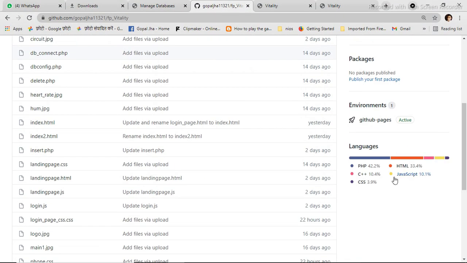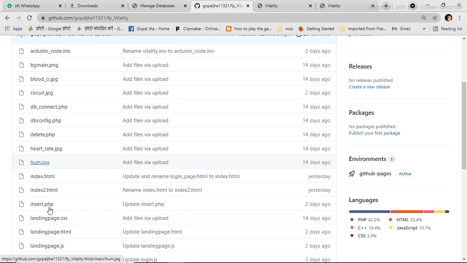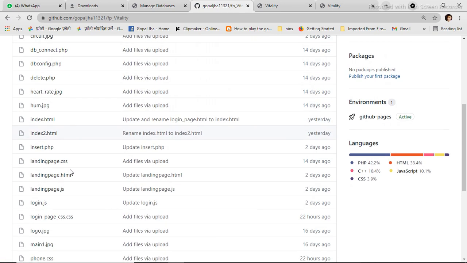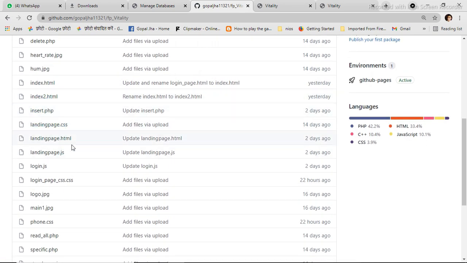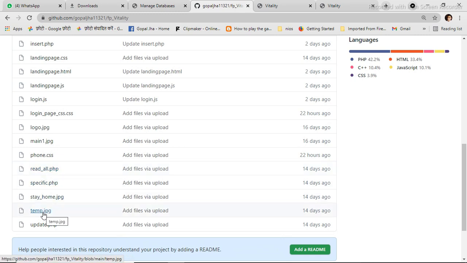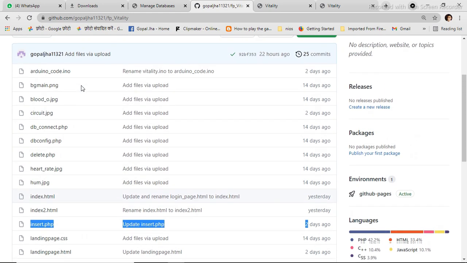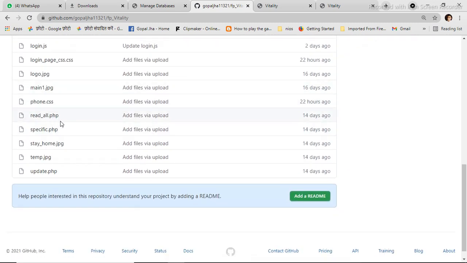These 5 languages we use: CSS, C++, JavaScript, PHP, and Arduino code. DB connect and DB configure are used for the SQL interface. Widely we are using PHP and HTML. Main, read all, specific, update. Insert is a more important PHP file which helps to transmit the data from the Node MCU to the server. Read all is also one of the important ones, which reads the data from the server to the display.